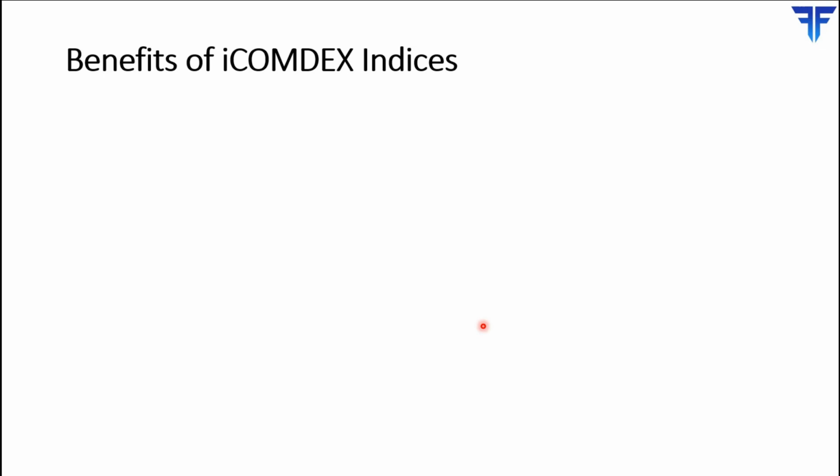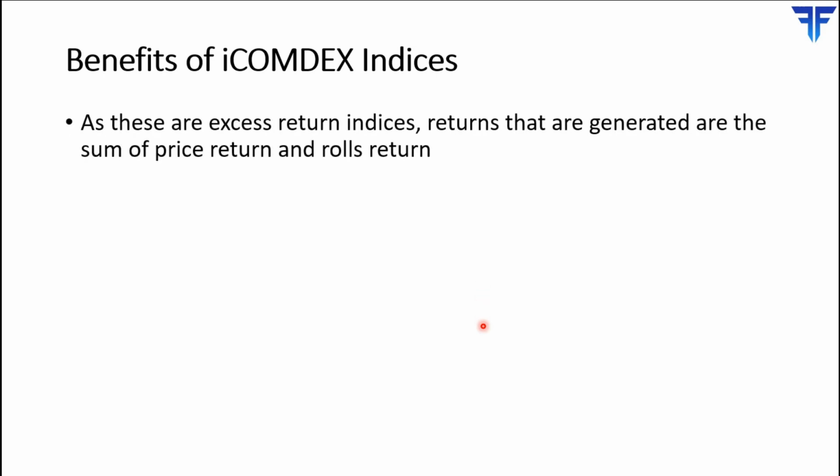Finally, what are the benefits of the MCX iComdex commodity indices? One of the key benefits is that each of these indices are excess return indices. This enables one to earn returns that are based on the sum of price returns and roll returns, as we said earlier. So this is an advantage of the MCX iComdex commodity indices. They are excess return indices. Now these indices help you to diversify exposure in commodities.